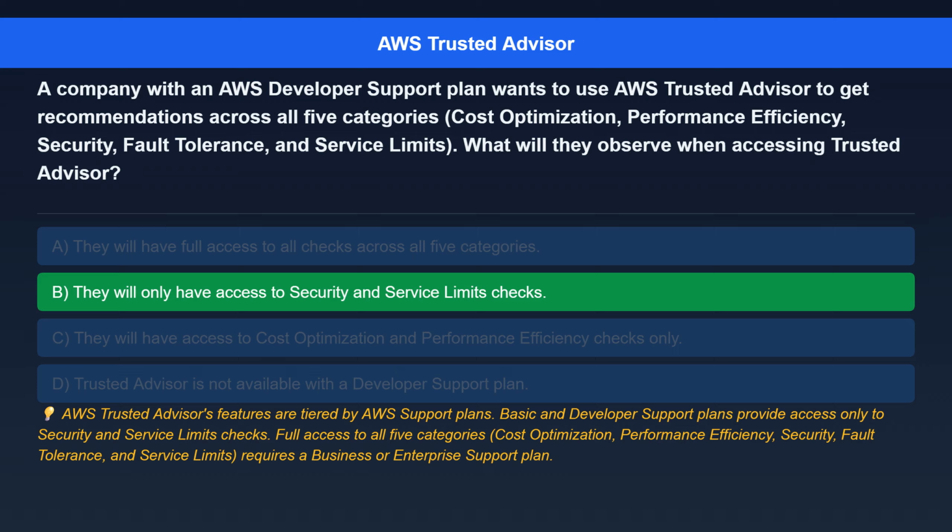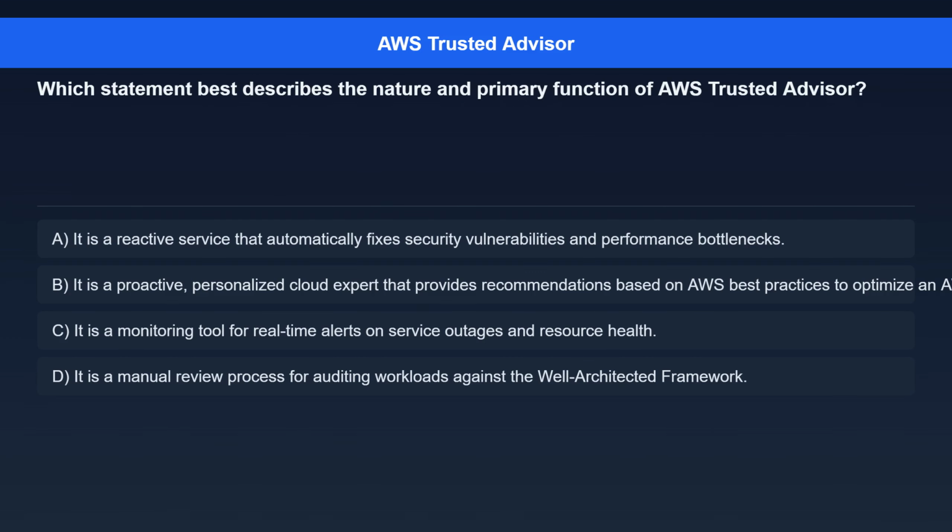The correct answer is, they will only have access to security and service limits checks. Here's the explanation. AWS Trusted Advisor's features are tiered by AWS support plans. Basic and developer support plans provide access only to security and service limits checks. Full access to all 5 categories: cost optimization, performance efficiency, security, fault tolerance, and service limits requires a business or enterprise support plan.